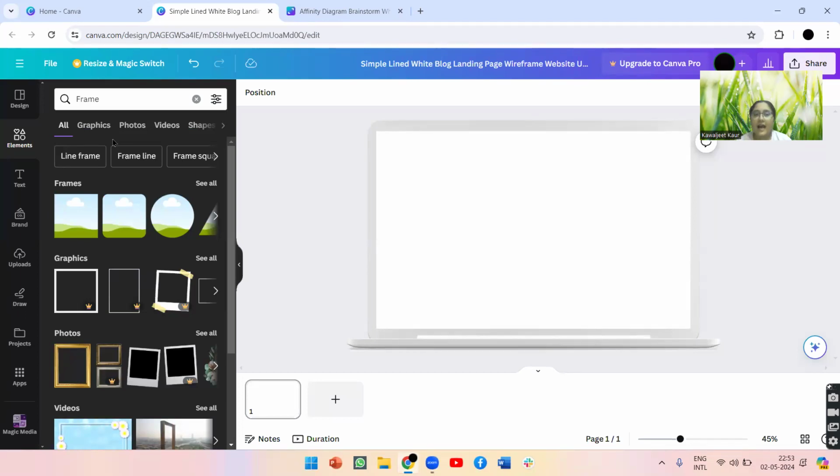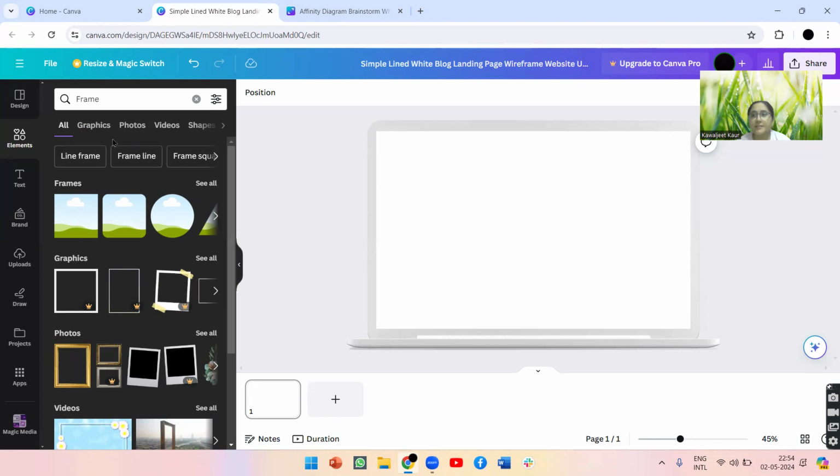So let's first add certain frames, but we need to decide on which basis your website will be based. Suppose my website is a general website about increasing the profit.